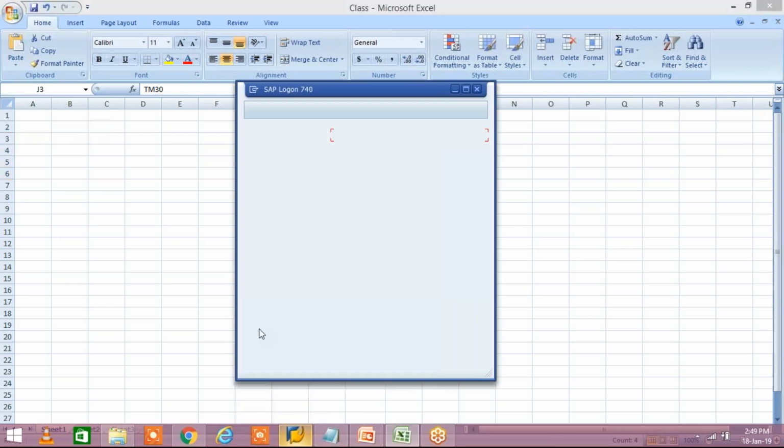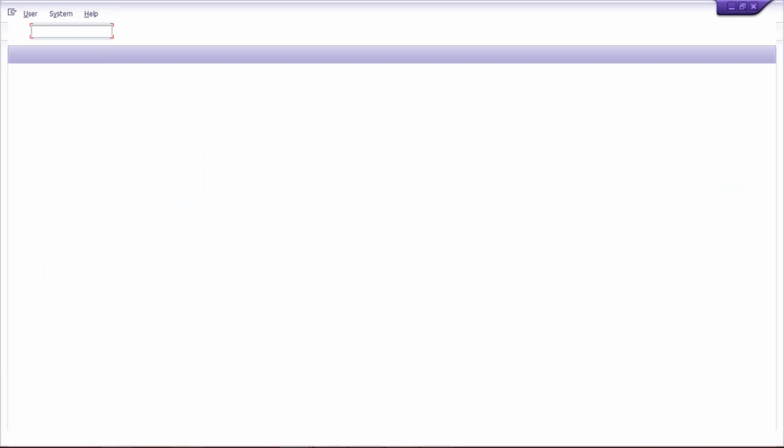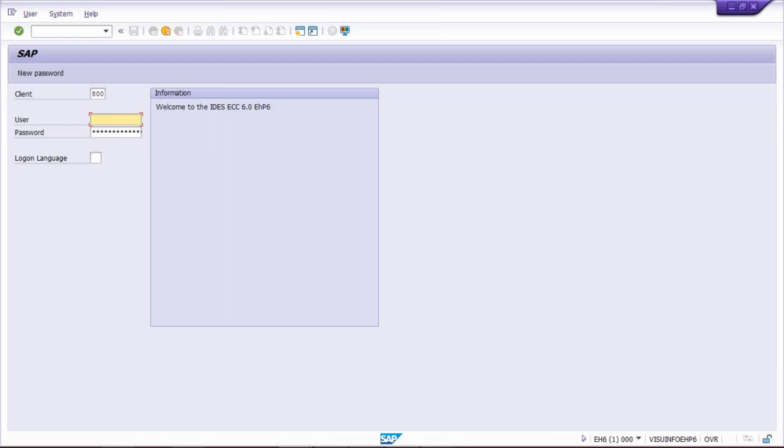Generally, this requirement should go to the master data team, but it has come to the consultant. Why? Because a few configuration related activities are also associated with the same requirement, which I'll explain. I'll record a separate video on that. Right now, first of all, I'll let you know how we are going to do these mass changes.